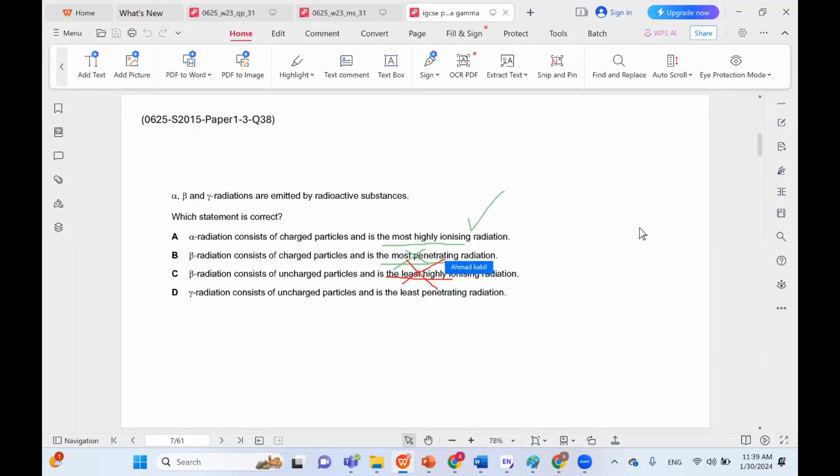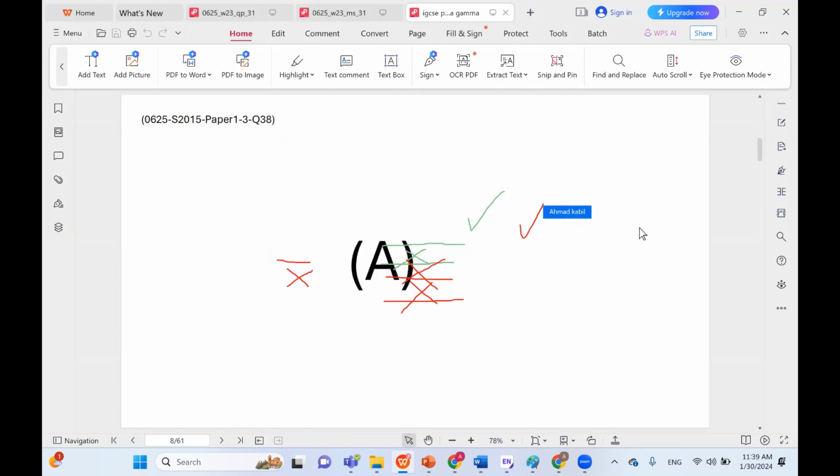Like we said, beta is in the middle, and it's actually not uncharged. It's actually charged. Beta is sort of like an electron, so it has one negative charge. Gamma consists of uncharged particles and is the least penetrating. No, it's the most penetrating. So A is the correct choice.